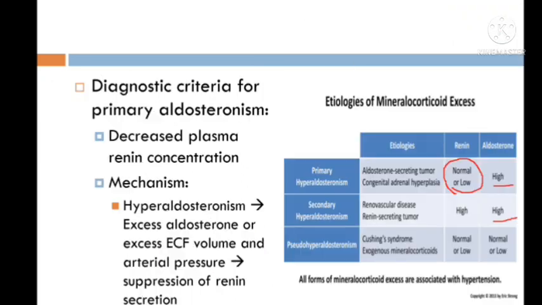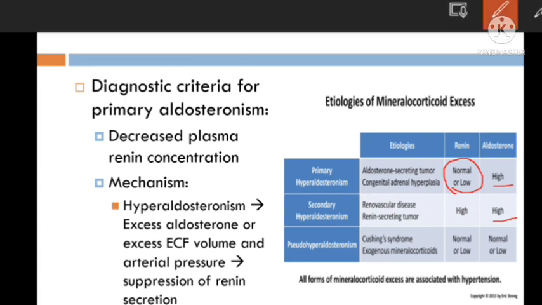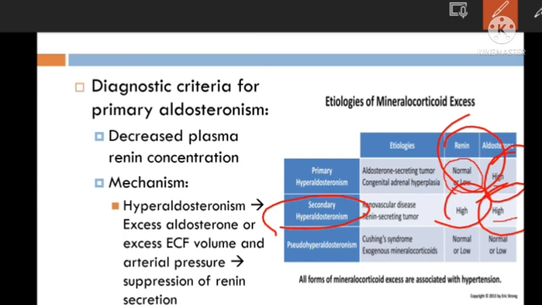Okay. Now, how can we differentiate primary from secondary hyperaldosteronism? You can see here, in both of them aldosterone level is high, but in primary hyperaldosteronism renin level is normal or sometimes low, because aldosterone has feedback inhibition on the renin. But in secondary hyperaldosteronism, renin concentration is also high.